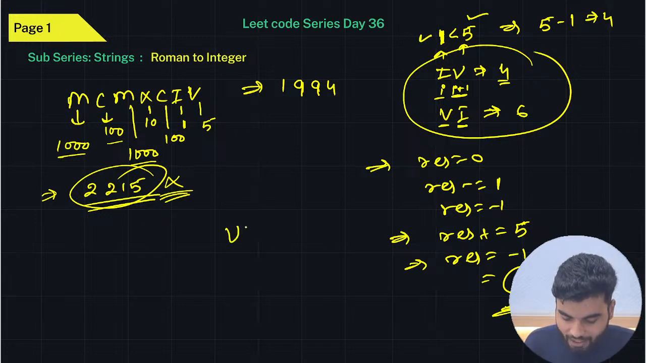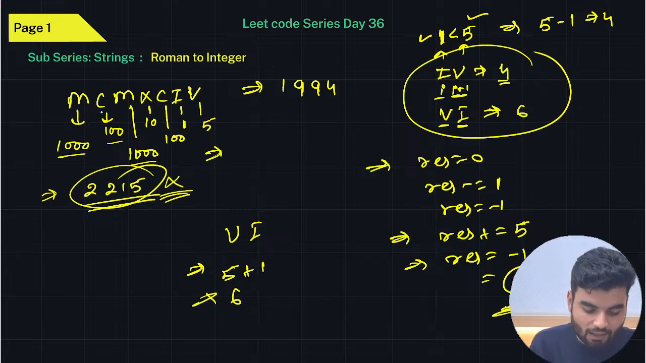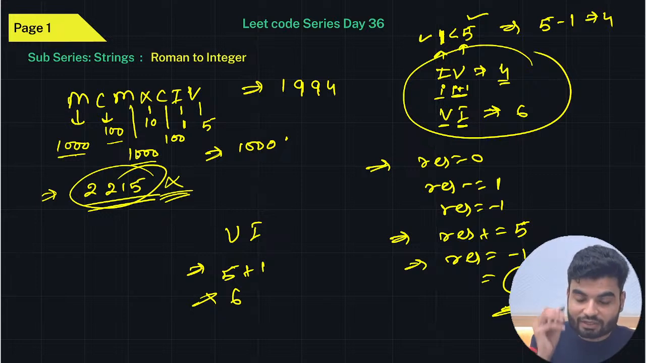So look at this VI. In the result, first we add 5, then we add 1. So this becomes 6. We'll do a similar thing here. We are getting M, so M is 1000. Is 1000 less than 100? No, it is not. Then add 1000. Then again, we have C, which is 100. Is 100 less than 1000? Yes, the left value is less. Then do subtraction, minus 100.